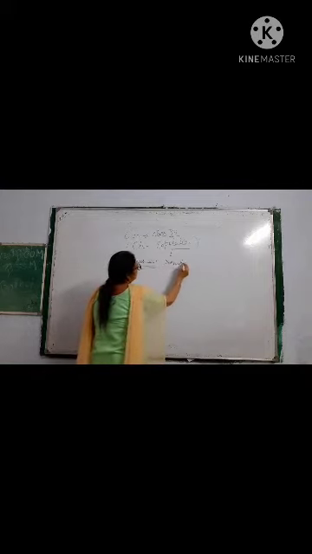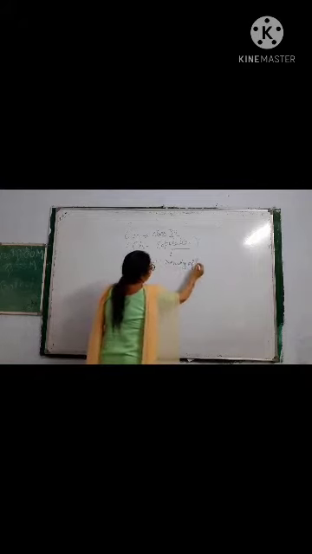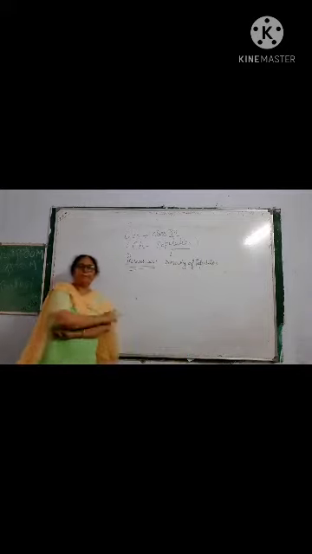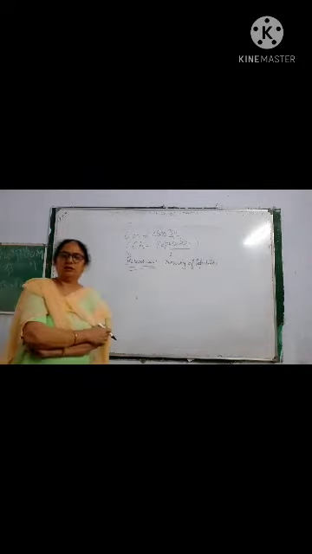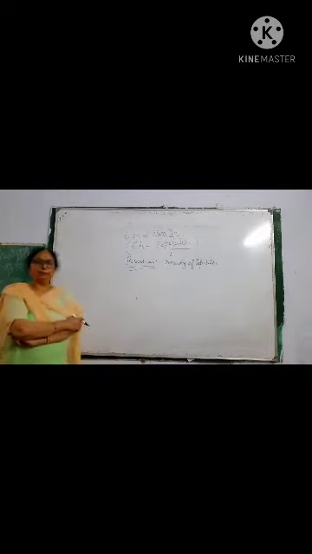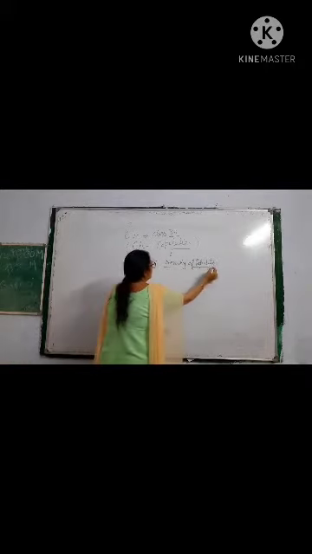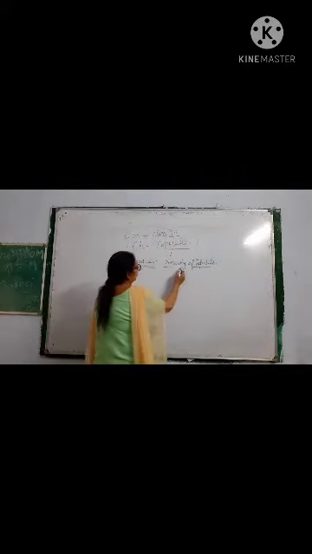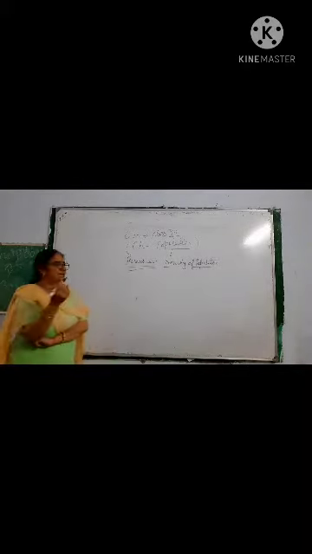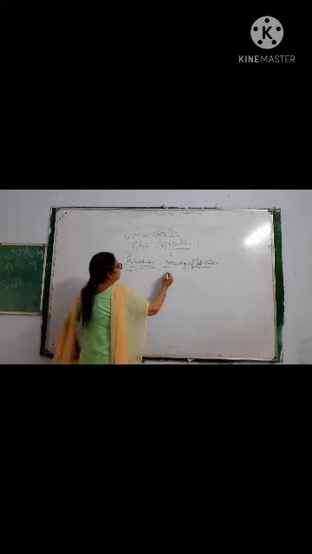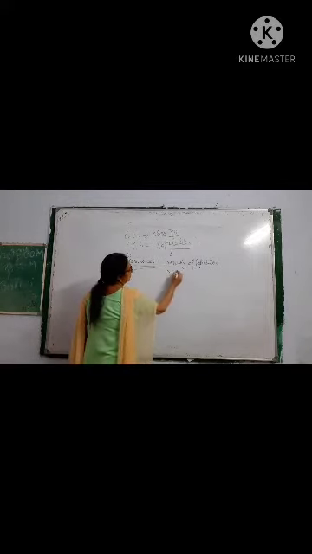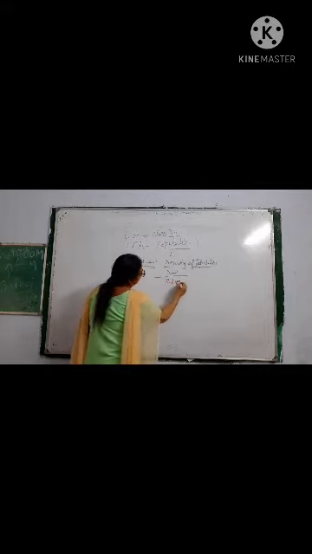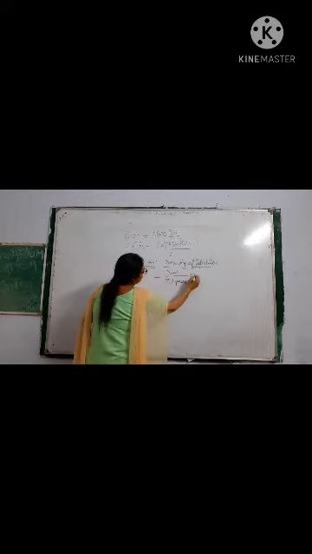density of the population. Density of the population means how many people are living in a particular area per 100 square kilometer, right? It is measured as present year population upon mid-year population into 100.